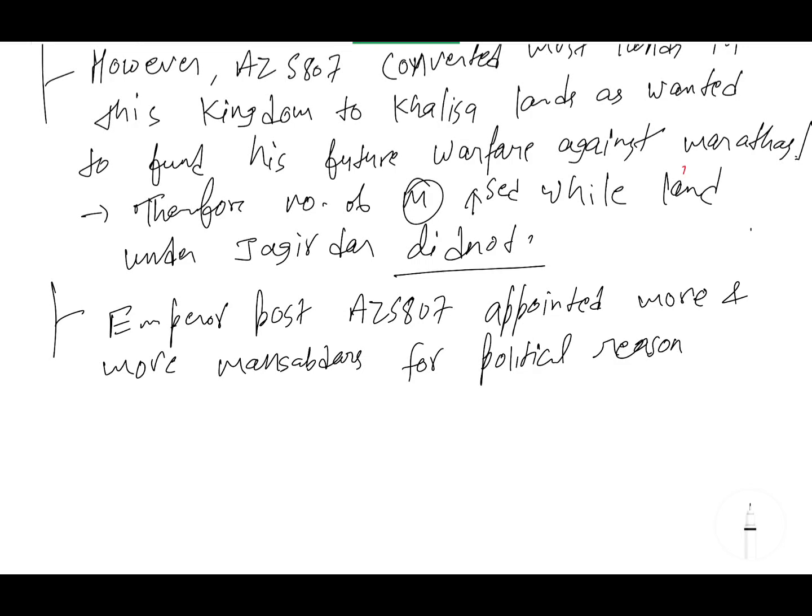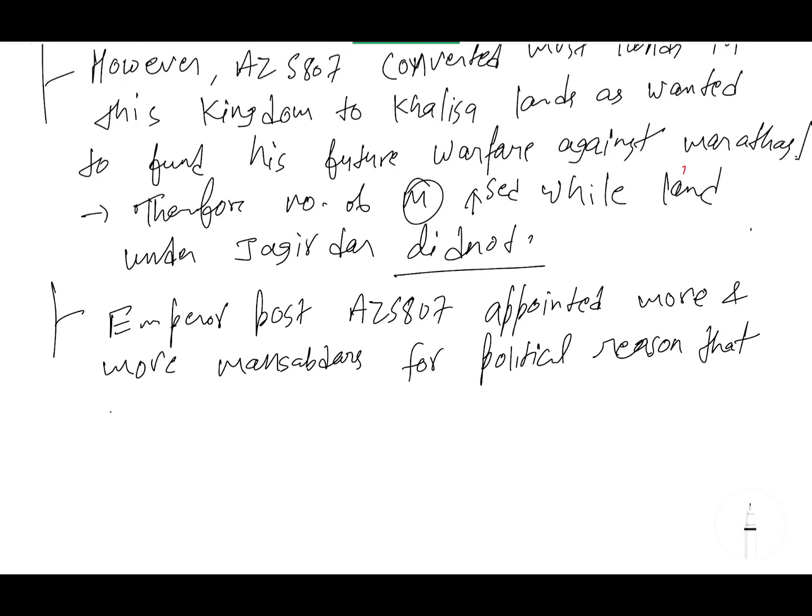Or in another way you can say that the jagir from the smaller jagirdars started transferring to the bigger ones. So this is another reason for the inequality of the jagir. Okay? So mansabs for political reasons. What was the political reason?